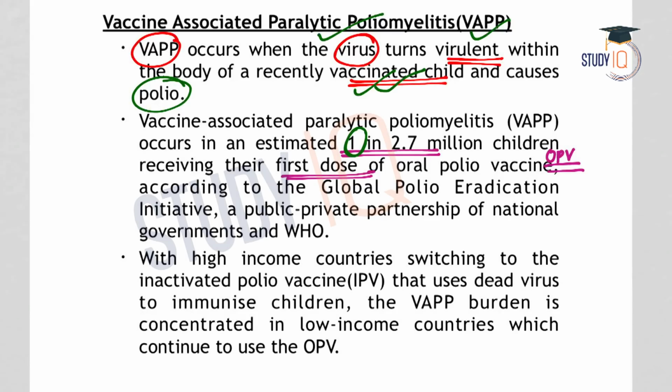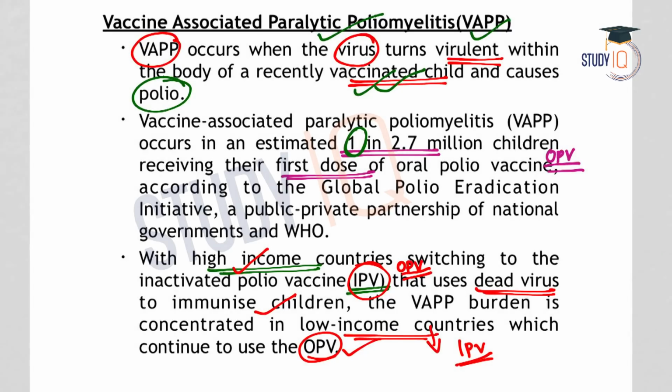And what is the reason? The high income countries have switched to IPV, the inactivated polio vaccine. Under IPV, a dead virus is used to immunize the children. But what is the problem with IPV? It is more costly than the OPV. So the high income countries have switched to IPV because they can afford it. But low income countries are at the risk of vaccine associated paralytic poliomyelitis, because they cannot afford IPV.